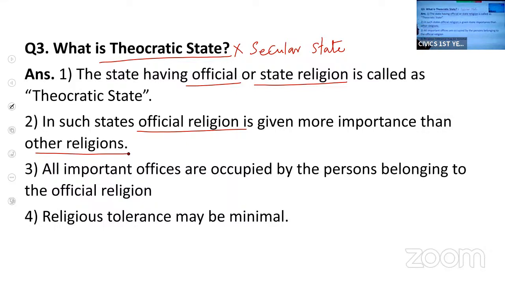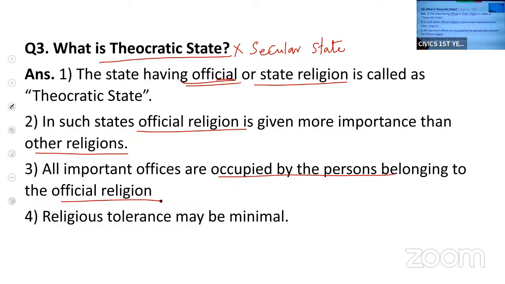So in a theocratic state, you will find an official religion and all the important offices are occupied by persons belonging to the official religion. If you see all the offices, the higher posts of the government belong to the people of one religion, that is the same official religion.